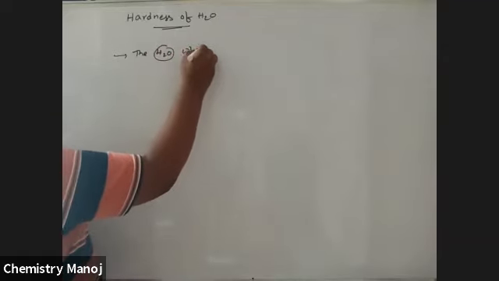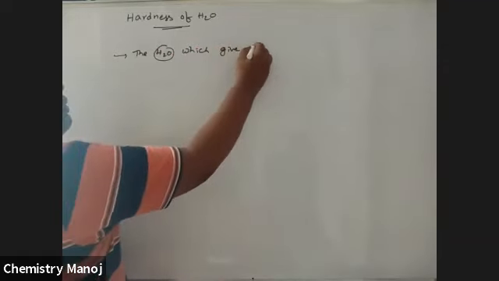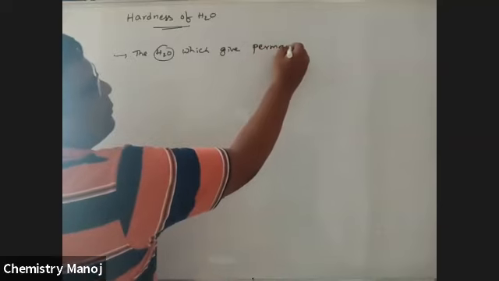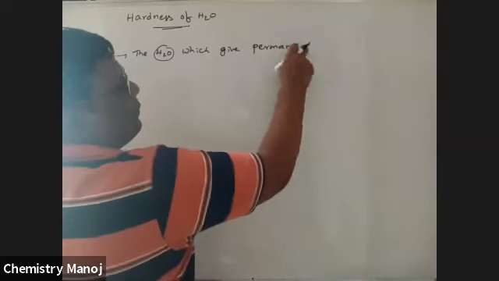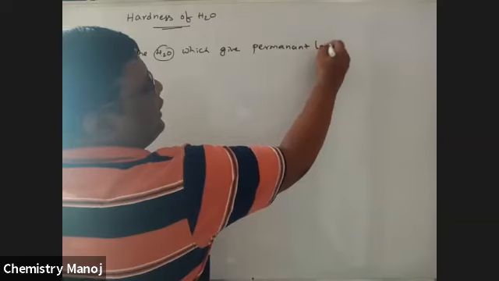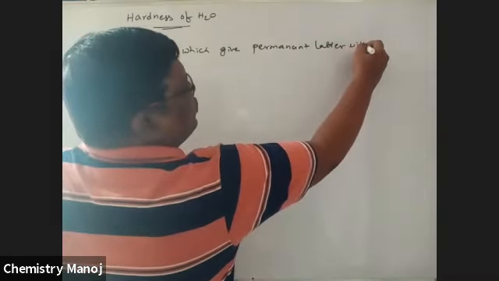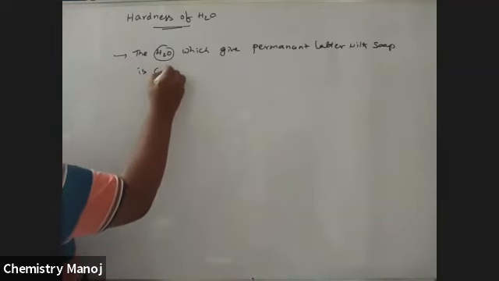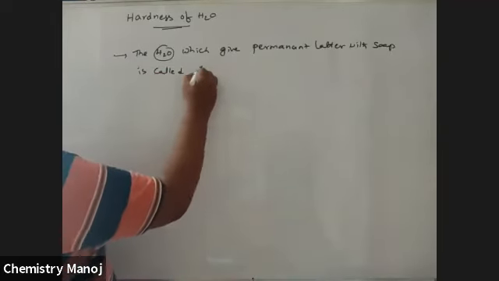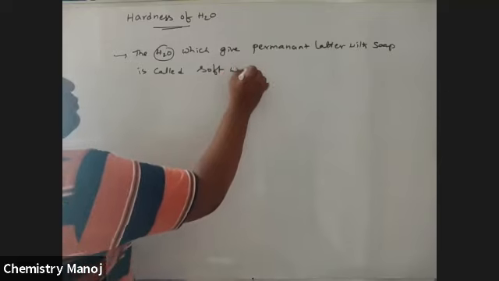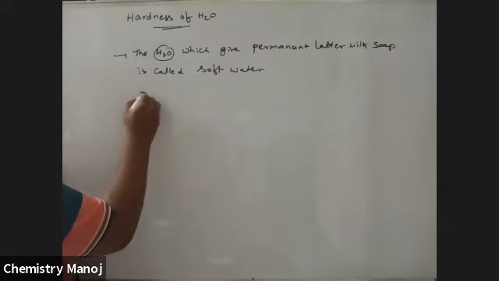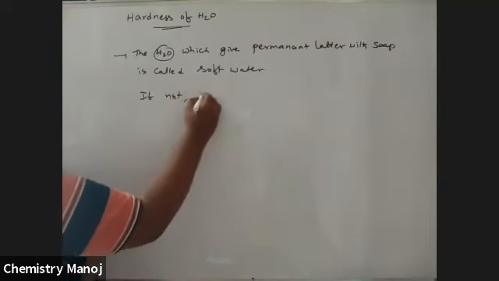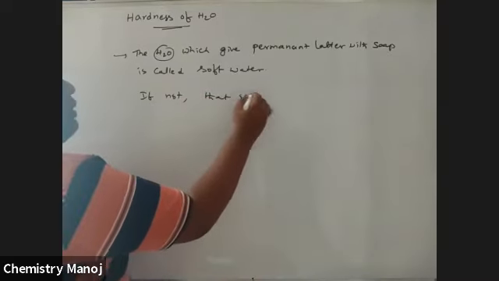The water which gives permanent lather with soap is called soft water. If not, that is hard water.